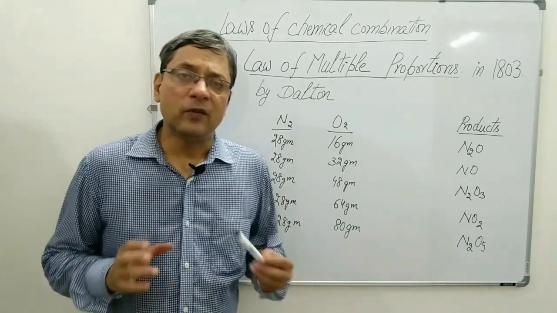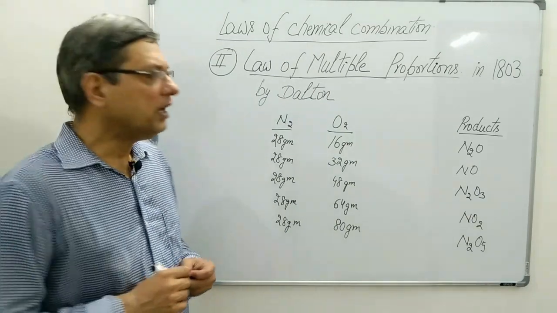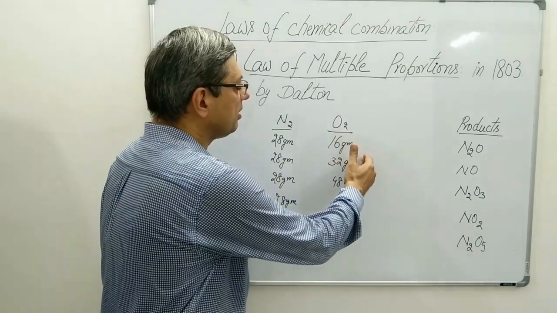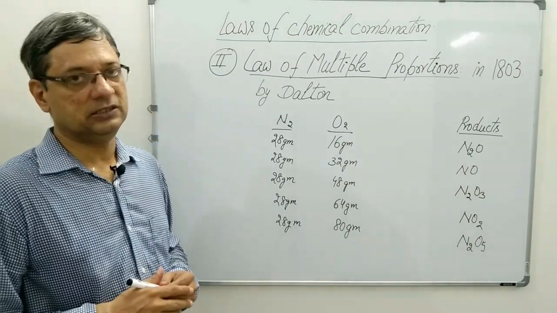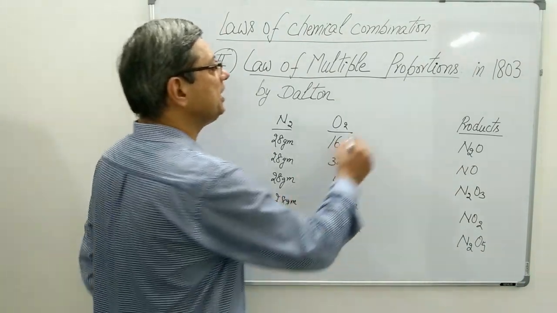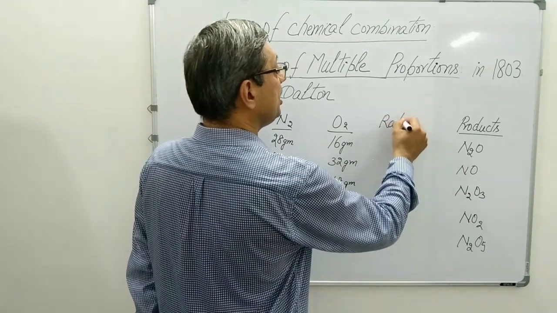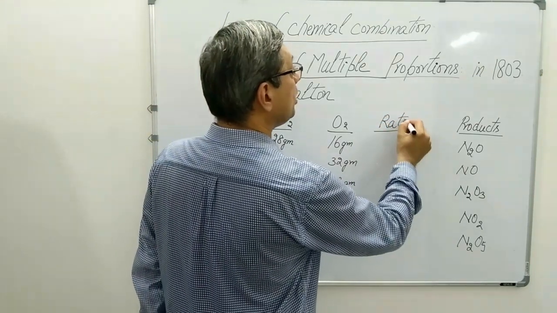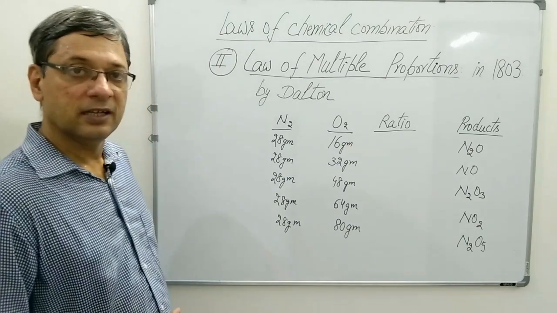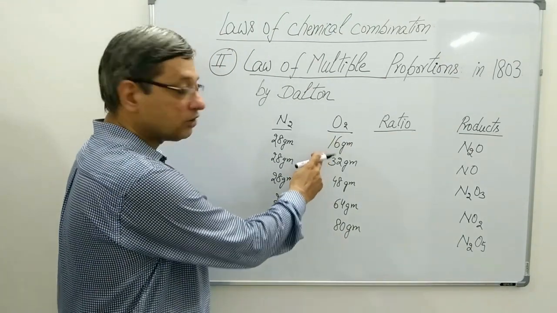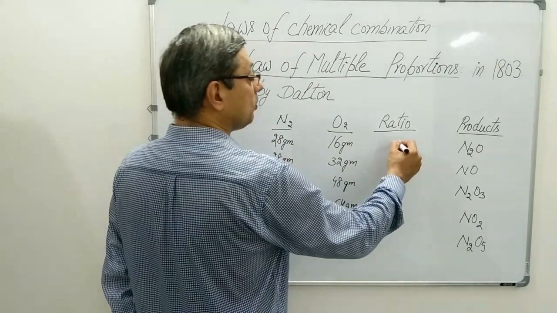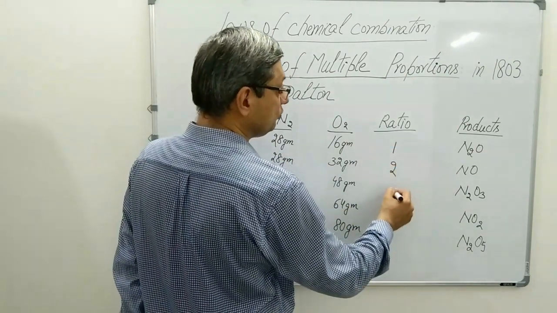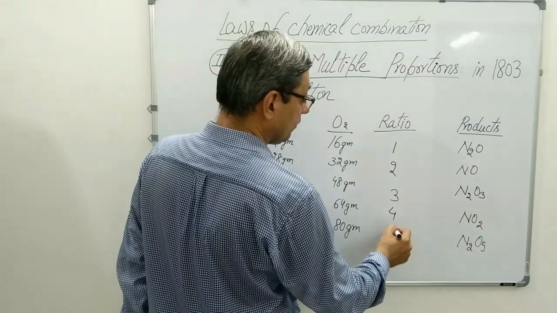What he observed was that when he compared the ratio of the masses of oxygen, he obtained ratios in simple whole numbers. He did the ratio of all these masses, and when he did, the ratio obtained was 1, 2, 3, 4, 5.